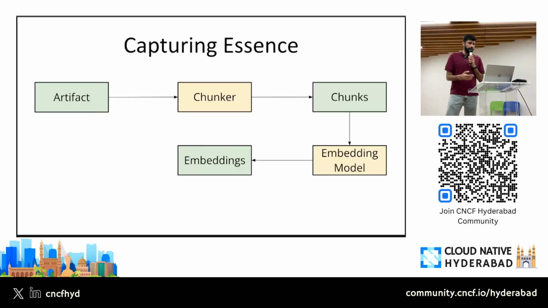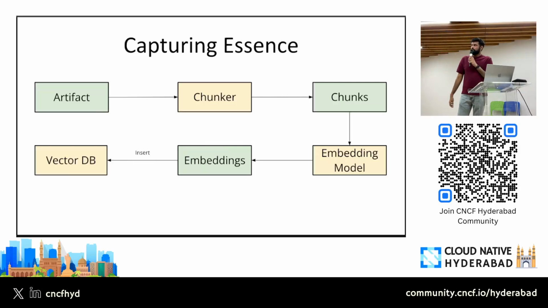So that's why we have created specialized databases, which are experts in storing these embeddings and retrieving these embeddings. And we call these databases vector databases. You might have heard of it. There are a lot of vector databases in the market. Some are free, some are open source, some are paid. Some examples are ChromaDB, again, open source. There's Qdrant, open source. More traditional databases like Postgres also offer a functionality which you can use to store these embeddings, right? So a vector DB functionality is there in Postgres as well.